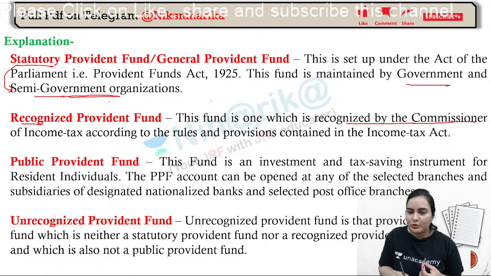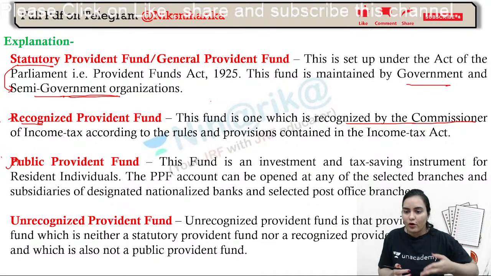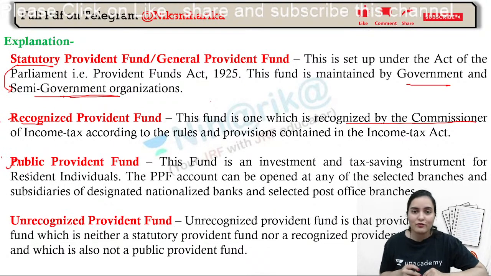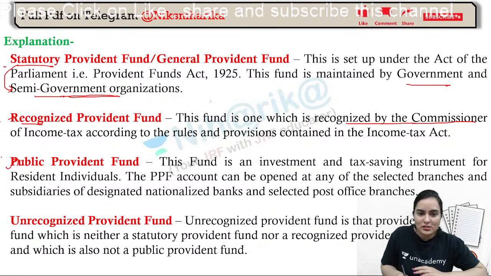Okay, and public provident fund, here you can say public provident fund is for us if we are not employed under anyone, but we are entrepreneurs, business people or homemakers or anyone. So PPF can be opened at any time by any person, whereas the statutory and recognized ones can be opened by the employees of the organization.